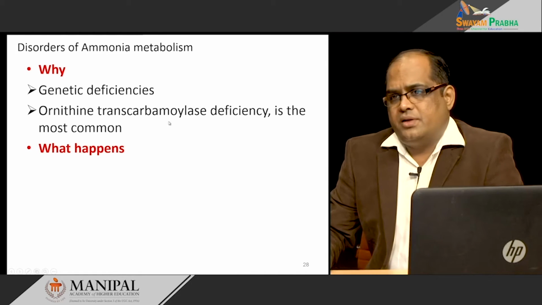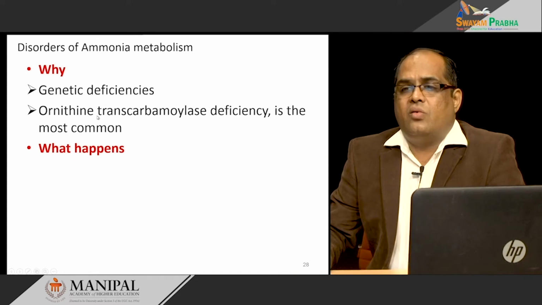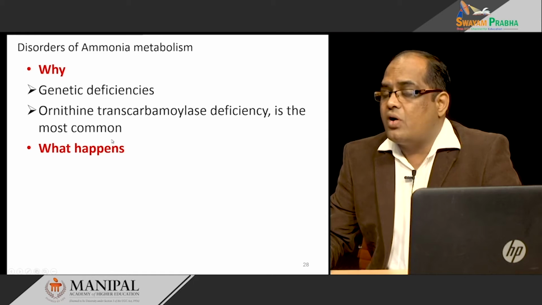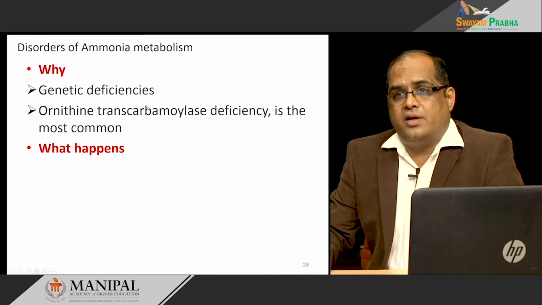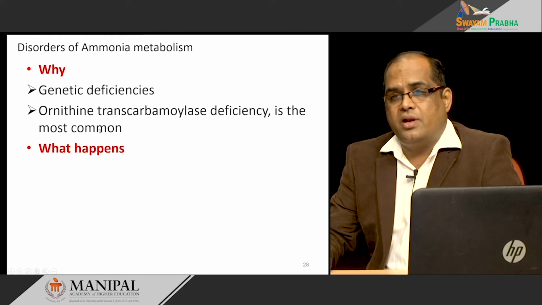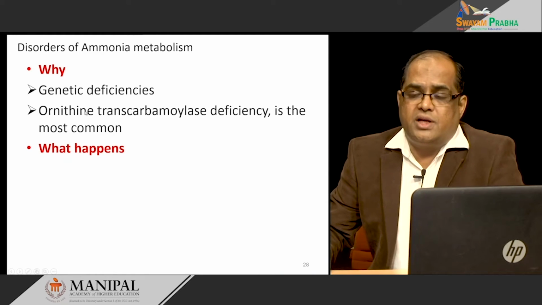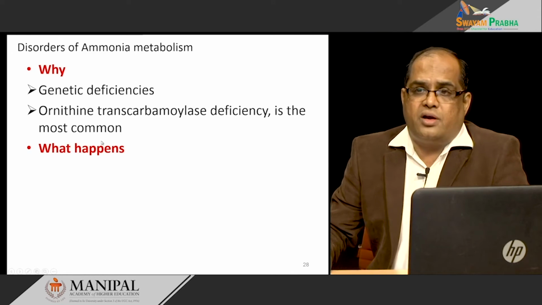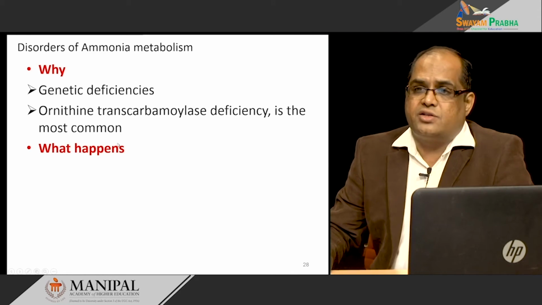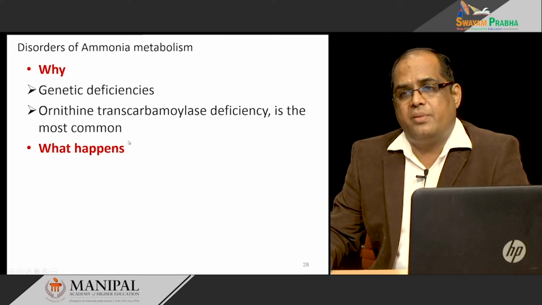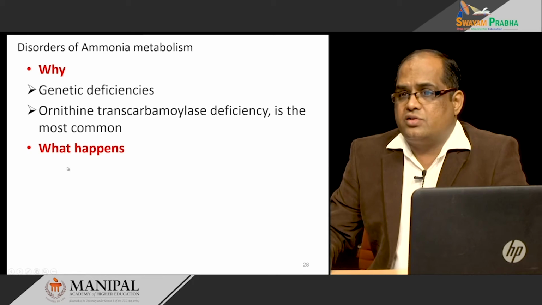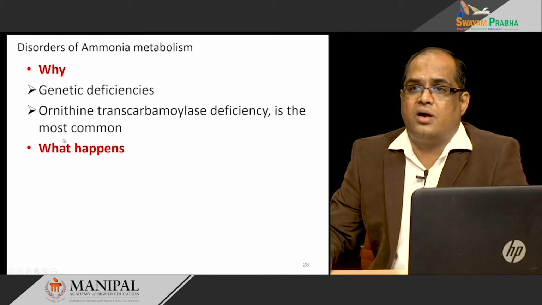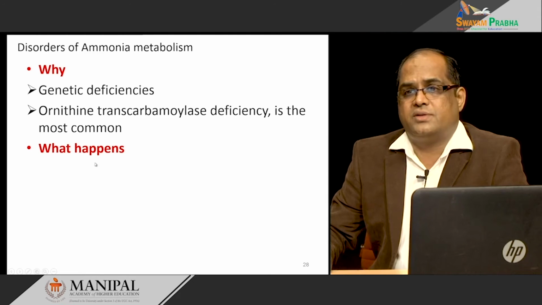And what happens if there is an enzyme deficiency? The problem is that ammonia is not converted into urea. Especially the first two enzymes are very important, because their deficiency increases the blood ammonia level, and as you all know, ammonia is very toxic. It increases the body pH and crosses the blood brain barrier, and it causes a lot of problems like cerebral edema, convulsions, coma, and death can happen.